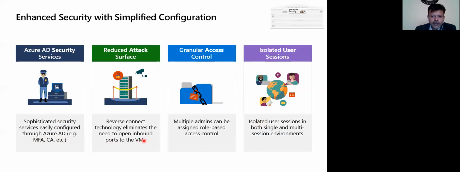Then reduce attack surface. It uses something like a reverse connect. When your users connect, it is not directly connected. There is no public IP assigned to the WVD, so it reduces the attack surface. I will show you that in the architecture. You get granular access control, so multiple admins can be assigned for role-based access control. And then you get isolated user sessions. So all the sessions are isolated.